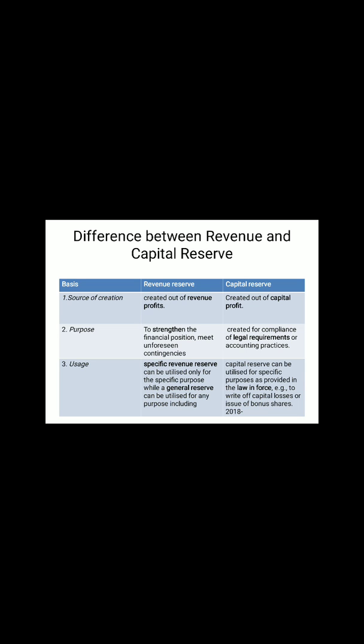Next is the uses. Revenue reserves can be used for any purpose, general as well as specific, because the categorizations are two. One is the specific reserve, which can be used for a special purpose. Next is the general reserve, which can be used for any general purposes. It means general reserve funds can be used for the specific, but the specific reserve cannot be used for general purposes. But capital reserves are used to minimize capital losses.